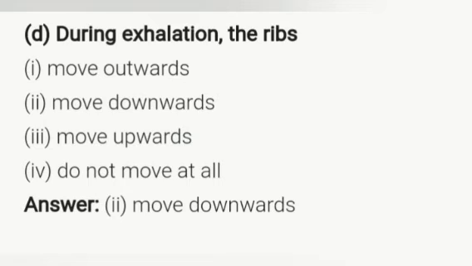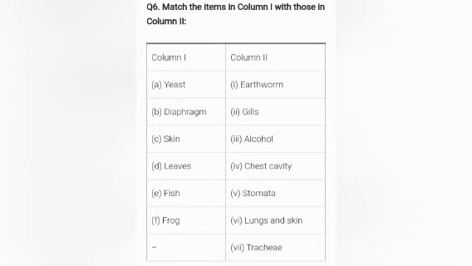And the sixth question is, match the following in column 1 with those in column 2. Column 1 lists yeast, earthworm, diaphragm, leaves and fish, and column 2 lists gills, skin, alcohol, tomato, chest cavity, frog and lungs. You can imagine what the answer will be. If you study well, you know the answer.